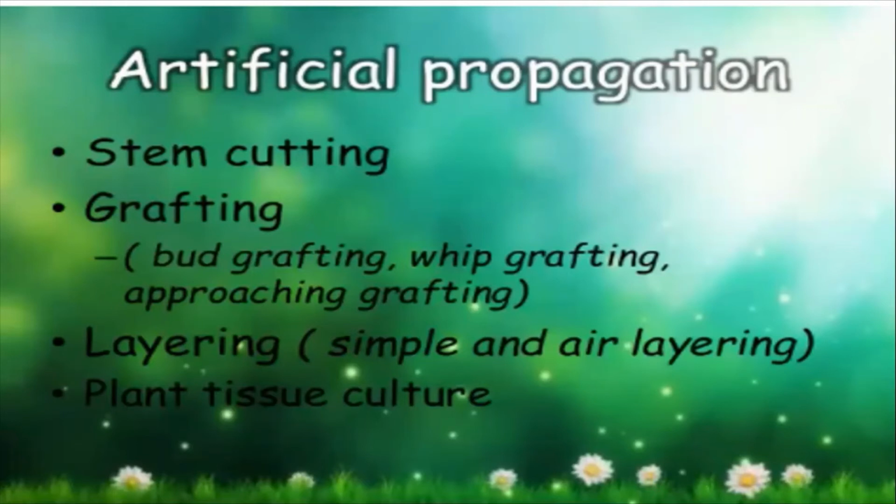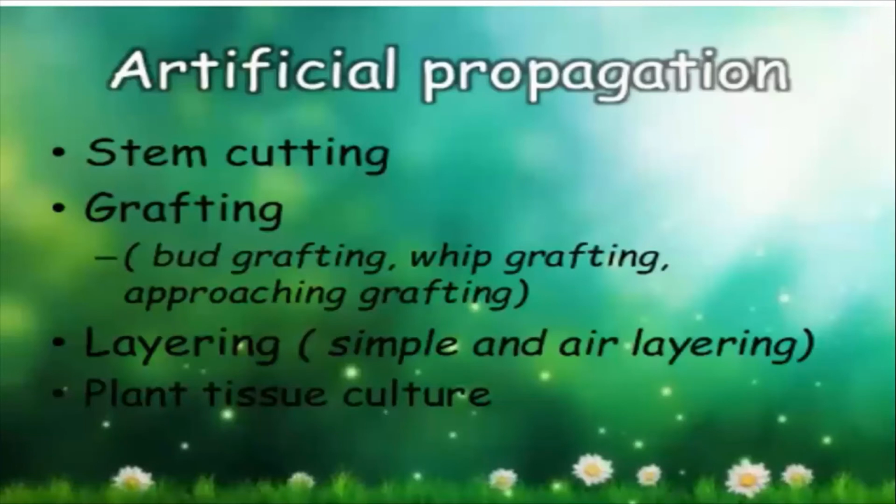Yes, ma'am. Stem cutting is that when suppose there is a rose plant, and we cut a part of the stem of the rose, and when we plant it in the soil with the proper water and temperature, then it will grow into a new plant.